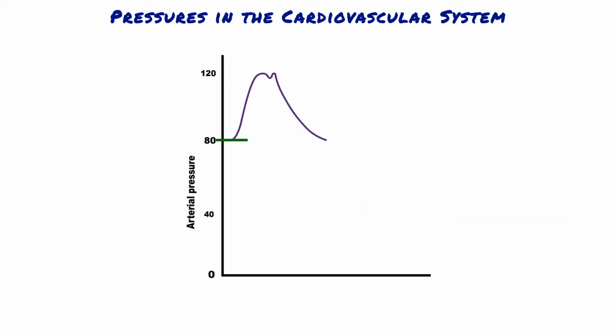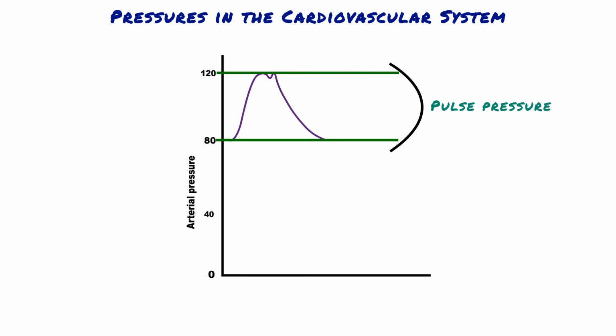Diastolic pressure is the lowest arterial pressure measured during a cardiac cycle and is the pressure in the arteries during ventricular relaxation, when no blood is being ejected from the left ventricle. Systolic pressure is the highest arterial pressure measured during a cardiac cycle. It is the pressure in the arteries after blood has been ejected from the left ventricle during systole. Pulse pressure is the difference between systolic pressure and diastolic pressure.